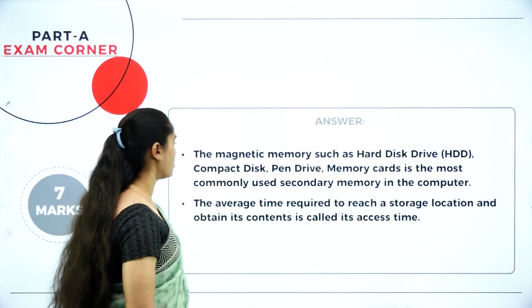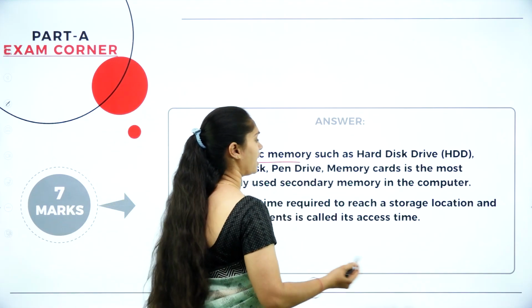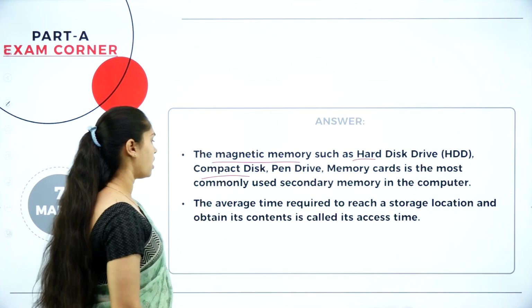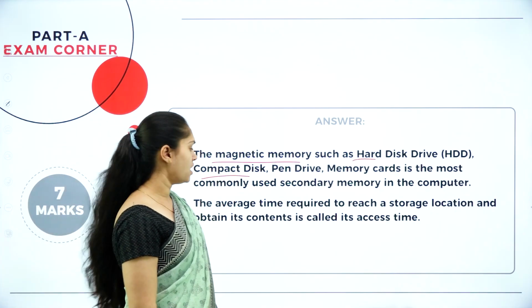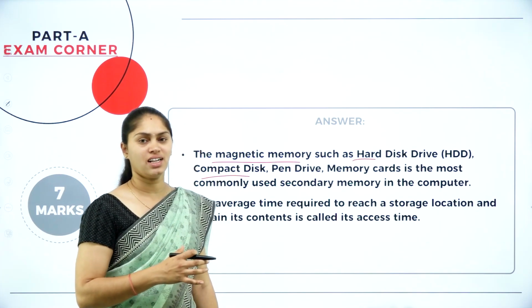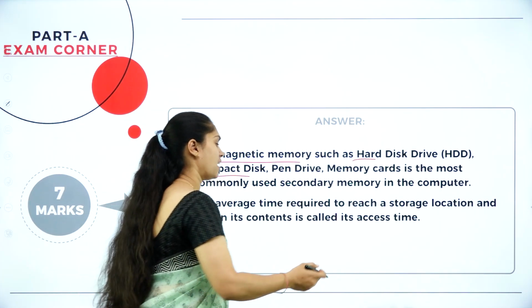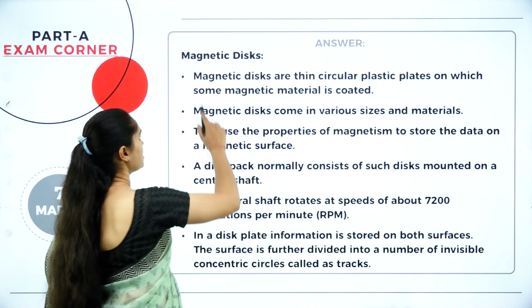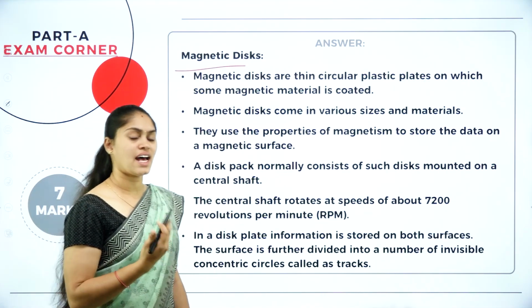Then which do we have? We have magnetic memory like hard disk drive, and CD, pen drive, and memory cards are the most commonly used secondary memory devices here. And the time taken to fetch the content from that storage device is called access time. We'll see the first type, that is the magnetic disk, as the name indicates.